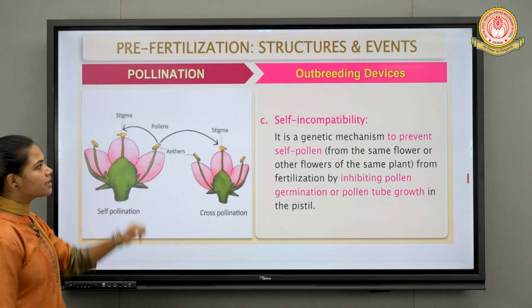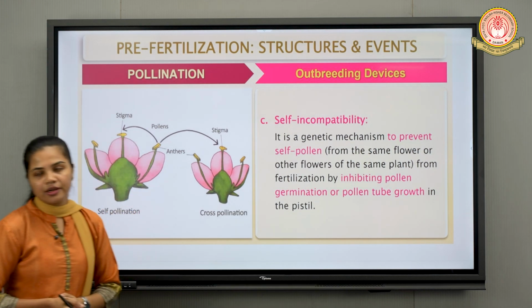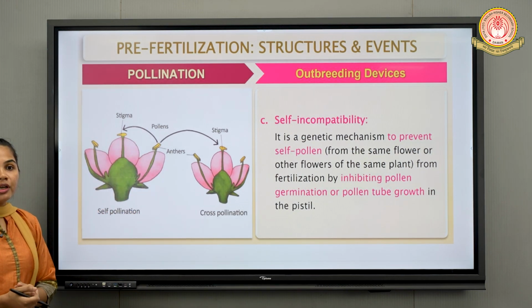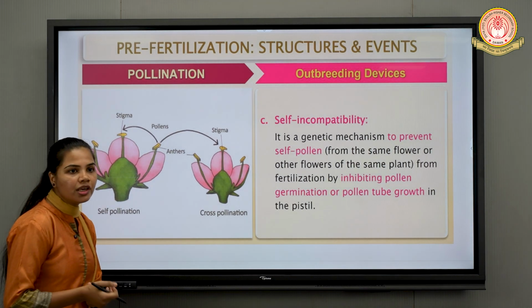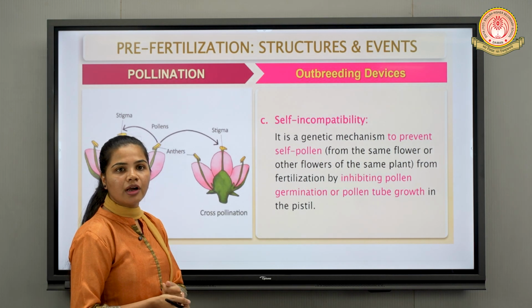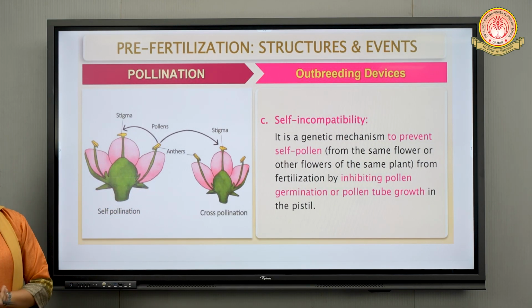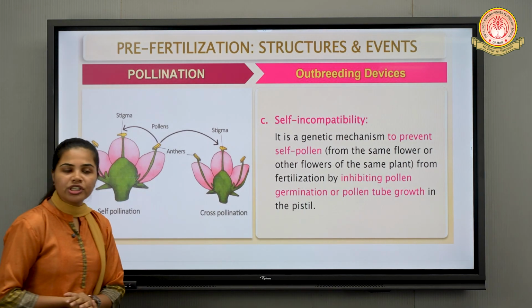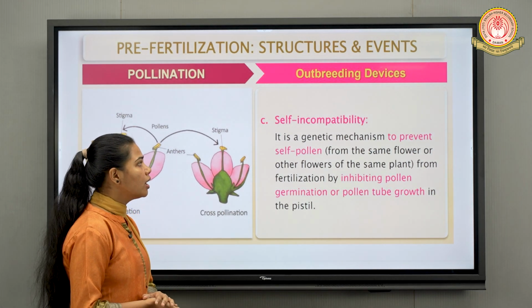Next point is regarding self-incompatibility. Now compatible means what? Matching, right? So there should be incompatibility between the stigma and the pollen, right? If there is compatibility, then what can happen? Again, the pollen can release and it can land onto the stigma of the same flower, which can result into what? Self-pollination, autogamy, but it needs to be avoided.